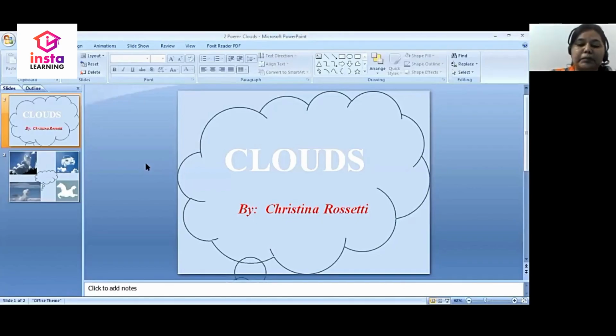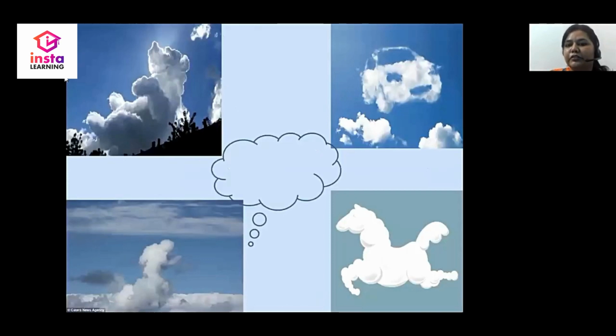So I also have certain interesting shapes of clouds I want all of you to have a look at. So let us have a look at these shapes. Do you see these different shapes of the clouds? What is this? Favorite toy for most of the boys? It's a car. And then there is a horse. And what is this? Oh my God, what has fallen? Has someone fallen? That's a bear. But is this really a bear? No, that's a shape of a cloud. And the last one is very, very interesting, very unique also, very rare also. It looks like a man who is running.